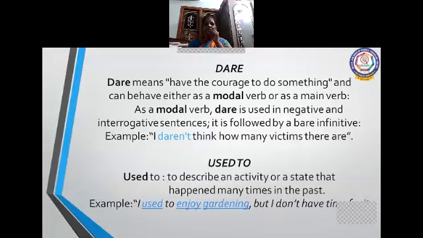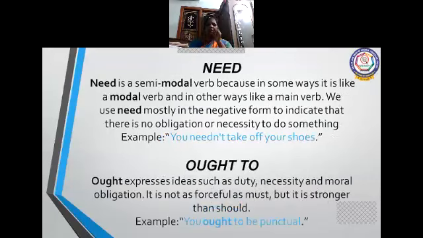Used to describes an activity or a state that happened many times in the past. So something which happened in the past and now we are relating to it in a sentence, then you will be using the modal verb used to. I used to enjoy gardening, but I don't have time to do it. I used to play nicely when I was young, but I can't do it now. So it is clear, children. Used to and dare, you understood? Okay, we'll move to the next.